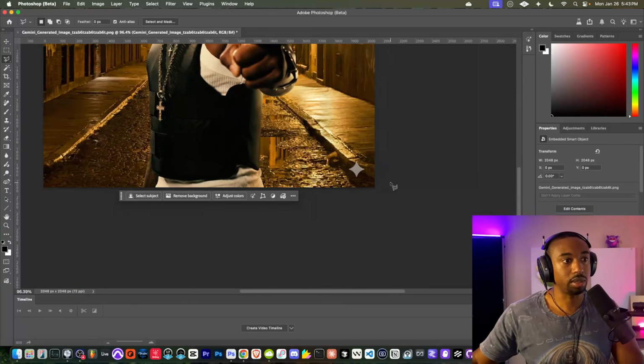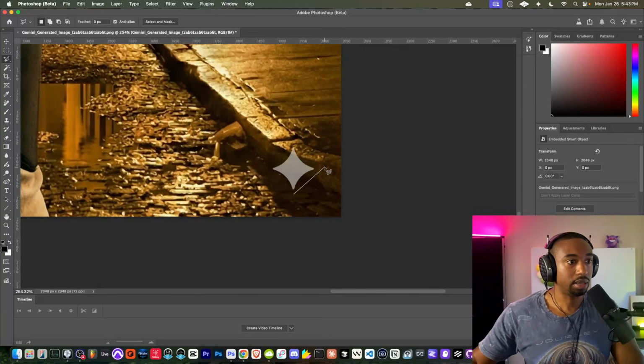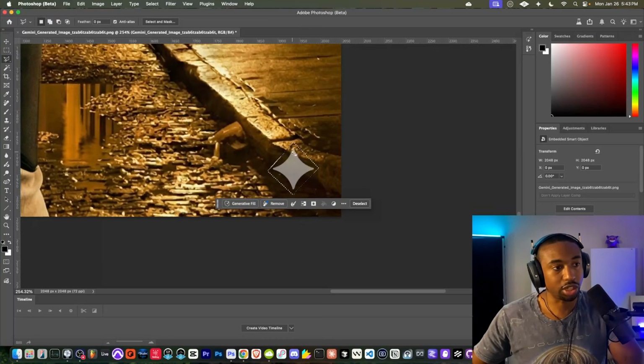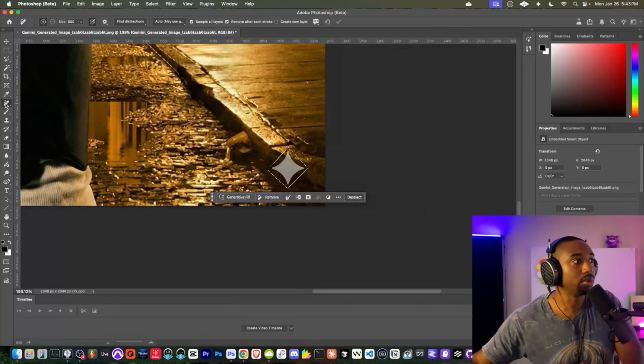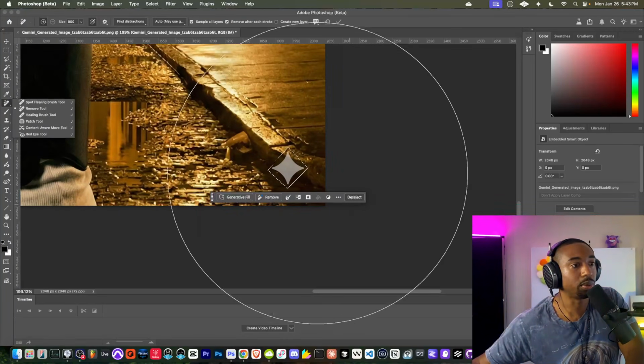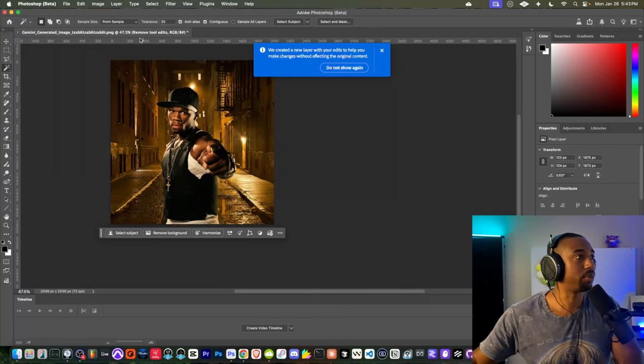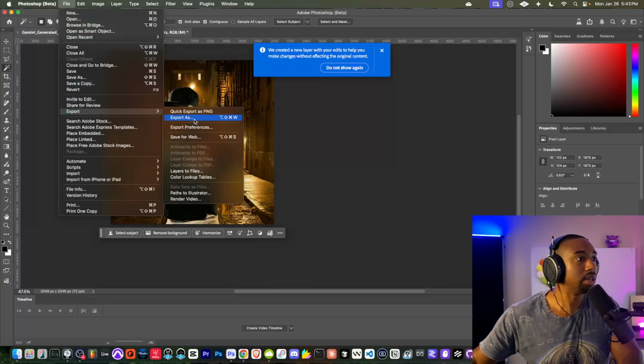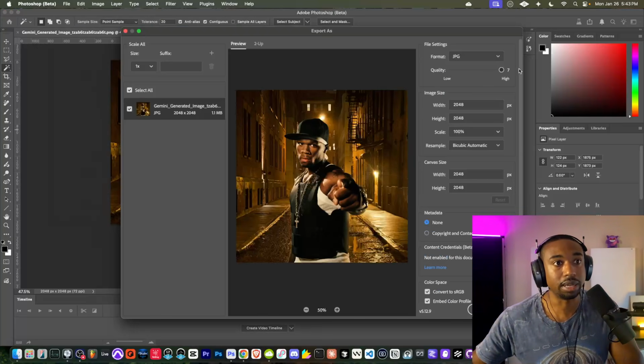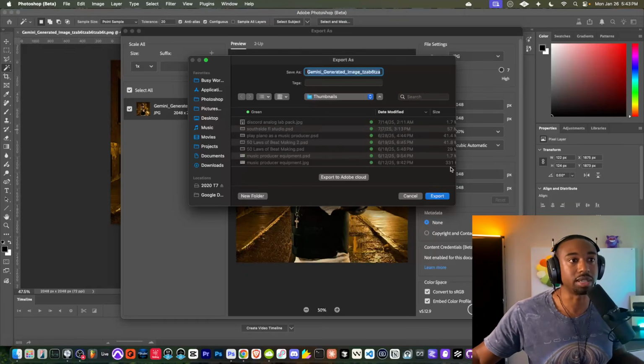All right, so what we're going to do is just zoom in and use the lasso tool, I believe it's called. And then we're going to hit J or Shift J to cycle through the healing tools. And we want to go to what's called the remove tool. And that should be able to remove that little watermark just like that. All we got to do is just export this again without the watermark. Boom, that simple. Now we have our product art in a matter of seconds, y'all.